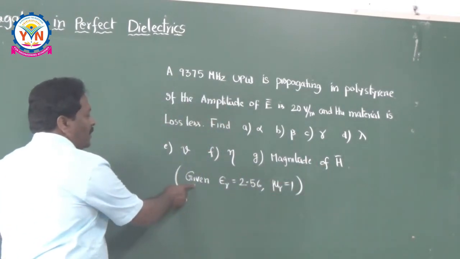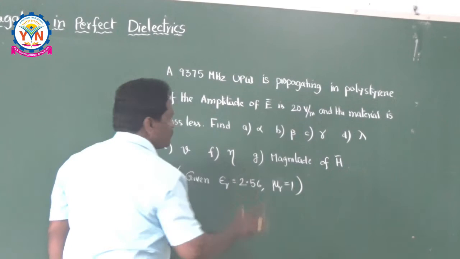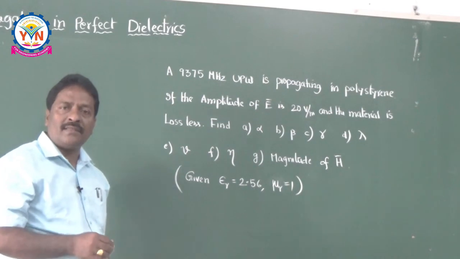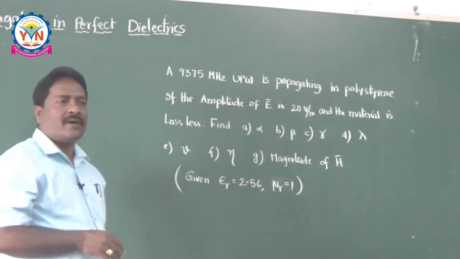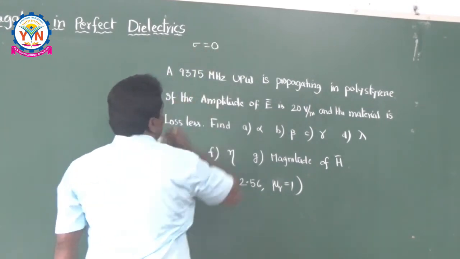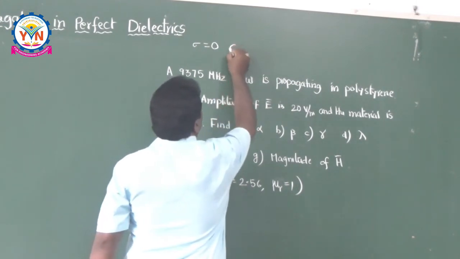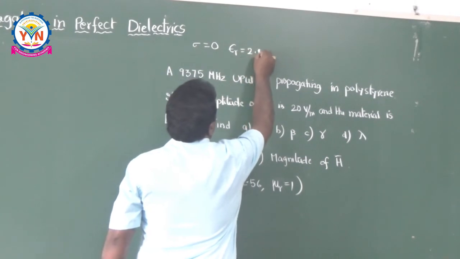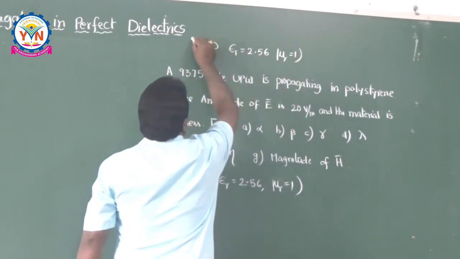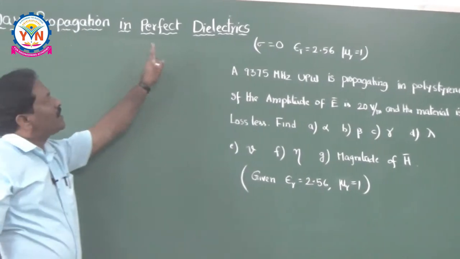It is given that the polystyrene material is said to be lossless. Lossless means you can happily substitute sigma equal to 0. Given that for polystyrene, epsilon r is equal to 2.56 and mu r is equal to 1. Just by reading this problem, we understood that it is a problem in perfect dielectrics. Why? It is a lossless medium, so sigma is equal to 0, and it is a dielectric material because it is polystyrene having epsilon r equal to 2.56 and mu r equal to 1. Then definitely this problem comes under the category of wave propagation in perfect dielectrics.